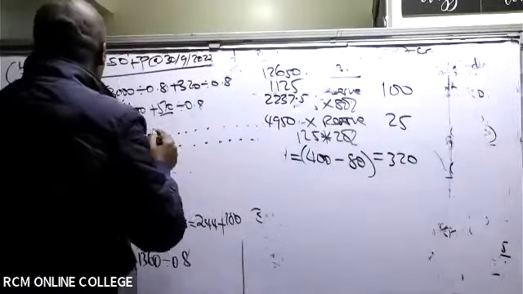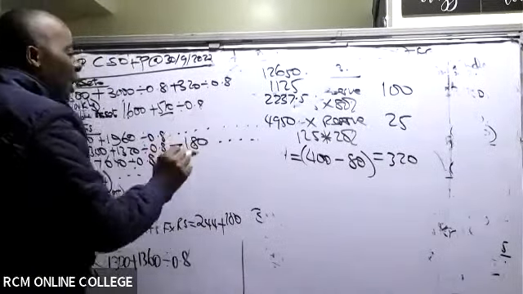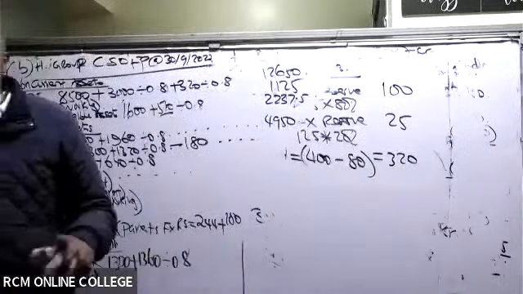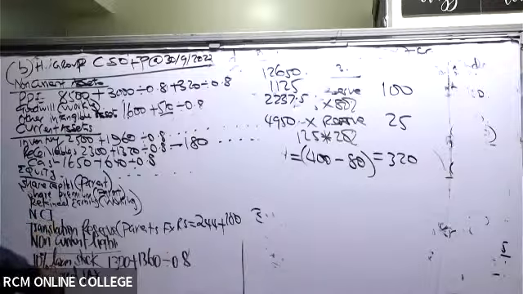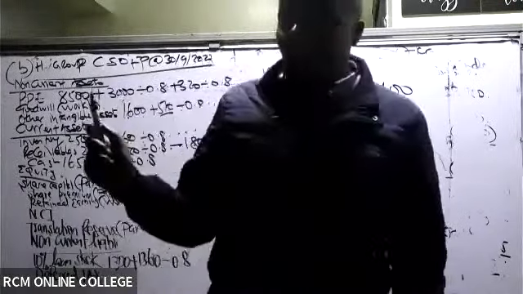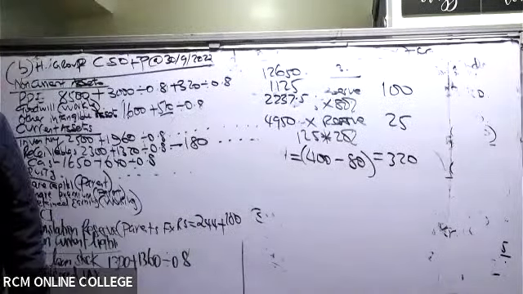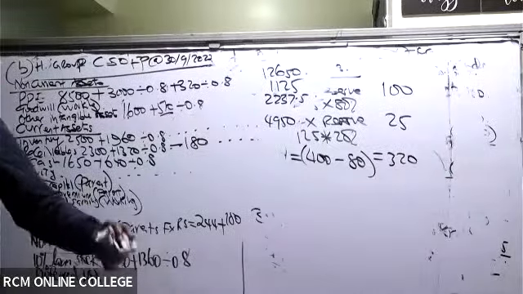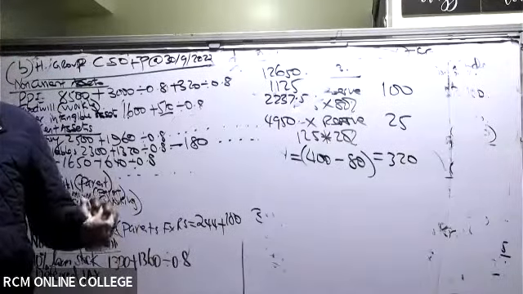Am I going to translate this 180? No, because it's in Kenya shillings. So also come to the payables here. I don't have it here because of the size of my board, but I believe you are bright enough. You happen to have the payables figure, and I believe you have subtracted 180 there. Have you done that? Remember the intragroup owing. You remove it from the payables and from the receivables.